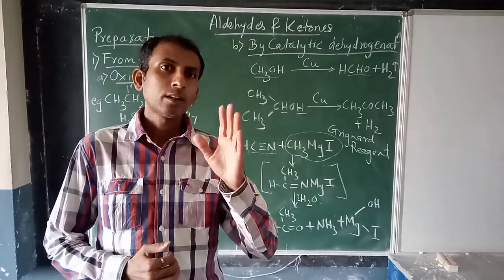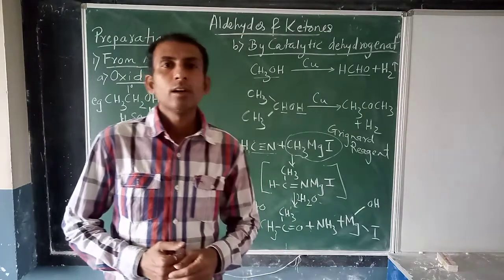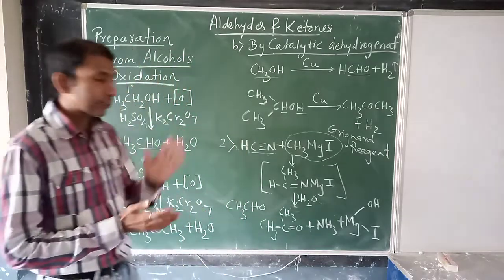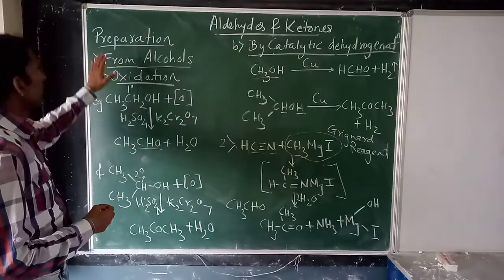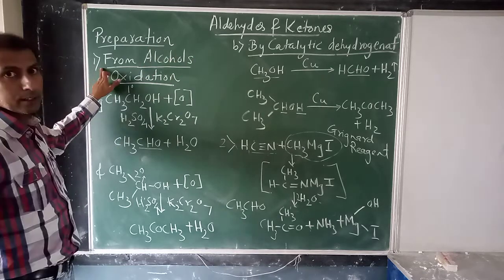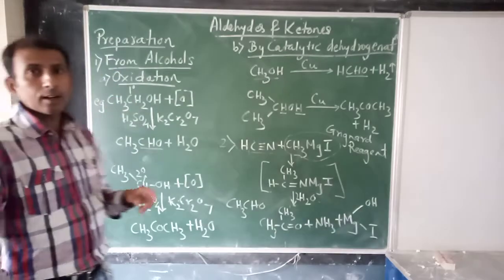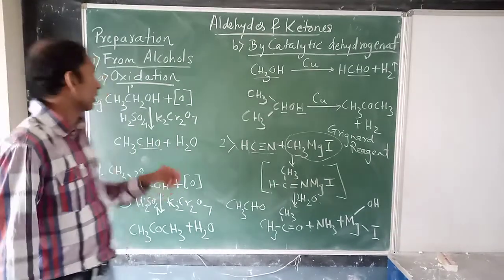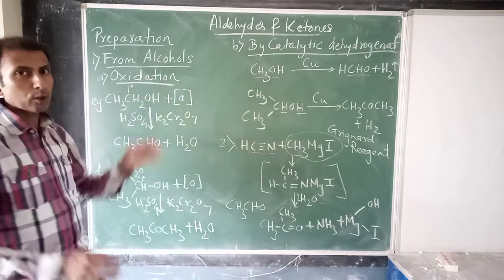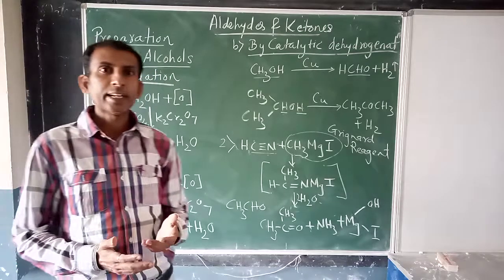Okay, today we will study two methods of preparation of aldehydes and ketones. So let's start with the first method. In the first method, we prepare aldehydes and ketones from alcohols. Now you know what alcohols are: compounds containing the OH group.